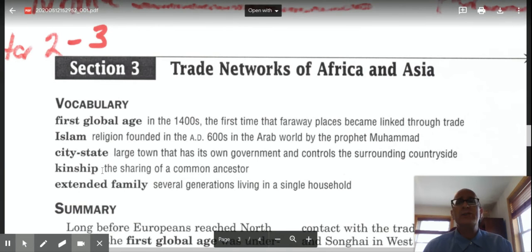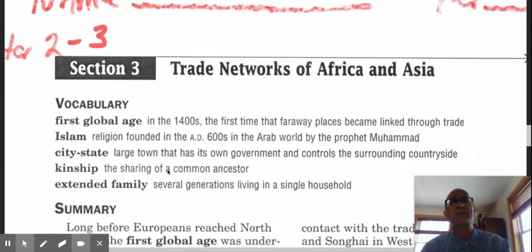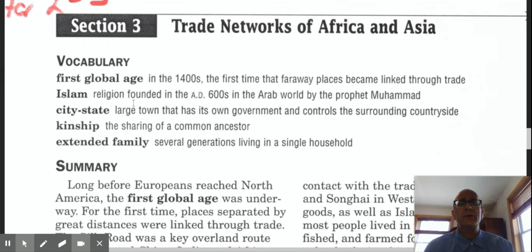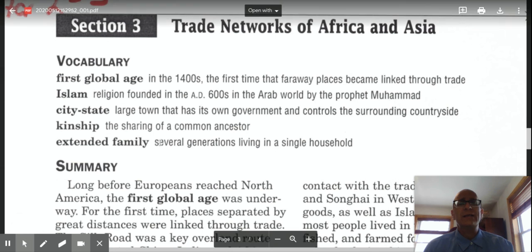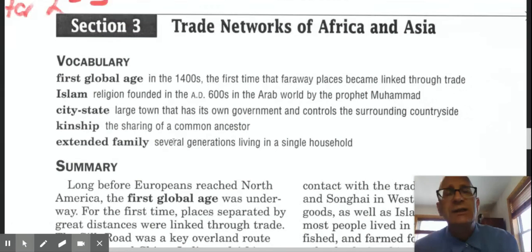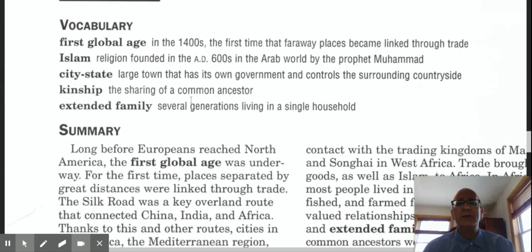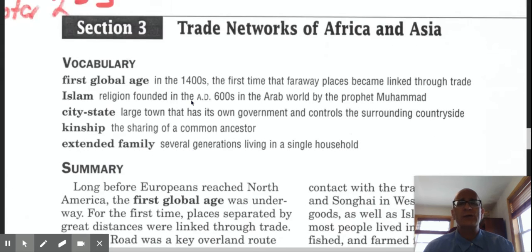City-state. Kinship is the sharing of a common ancestor. If you have kinship with someone, you are basically acknowledging that you share a common ancestor. Okay. And the last word on the reading today is extended family. Extended family is several generations in the same family living in the same household. This is usually characterized by children, parents, and grandparents living in the same household. Extended family. All right, let's hop right to our reading today on the trade networks of Africa and Asia.